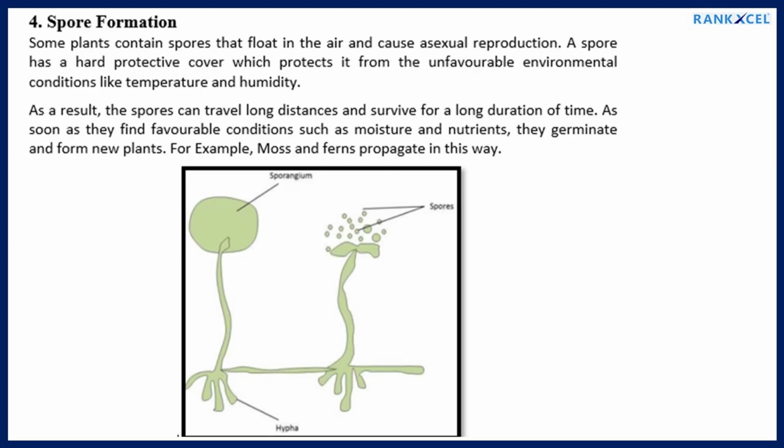Four. Spore formation. Some plants contain spores that float in the air and cause asexual reproduction. A spore has a hard protective cover which protects it from unfavorable environmental conditions like temperature and humidity. As a result, the spores can travel long distances and survive for a long duration of time. As soon as they find favorable conditions such as moisture and nutrients, they germinate and form new plants. For example, moss and ferns propagate in this way.